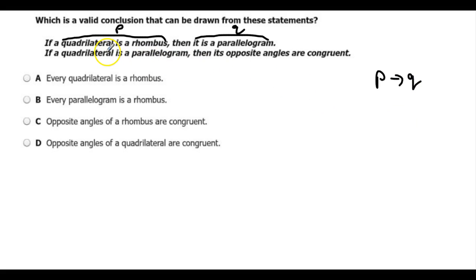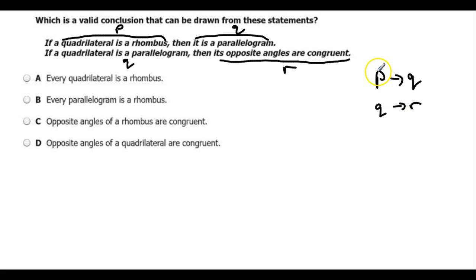Then it says if a quadrilateral is a parallelogram, so that's the same statement as Q, then its opposite angles are congruent. That's a new statement, so I'll call R. So we got if P, then Q, that's the first sentence, and then the second sentence says if Q, then R. So what can we conclude?